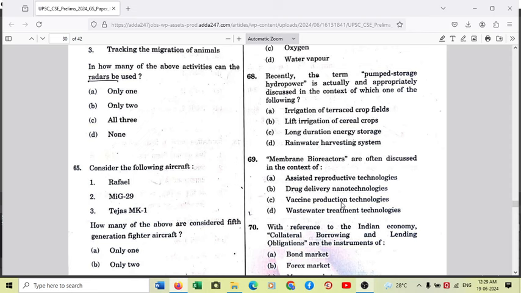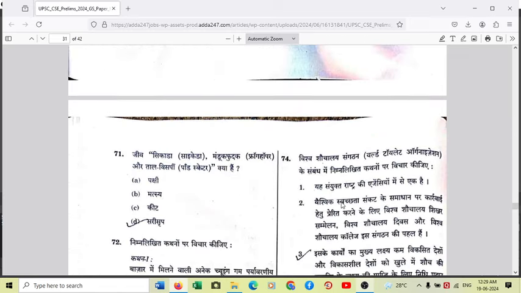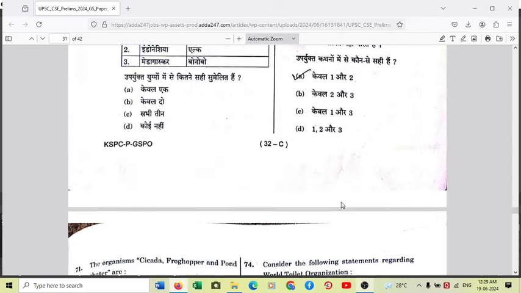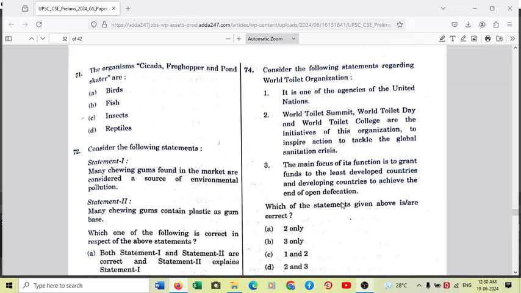Moving to another question on your screen. So question 70 is economy, and so we are discussing geography, science and tech, and environment here. So we'll move to question number 71. Okay, so a little tough. I would say it's a tough question. The organisms cicada, froghopper, and pond skaters are. If you all know, it's a knowledge-based question, a factual question.